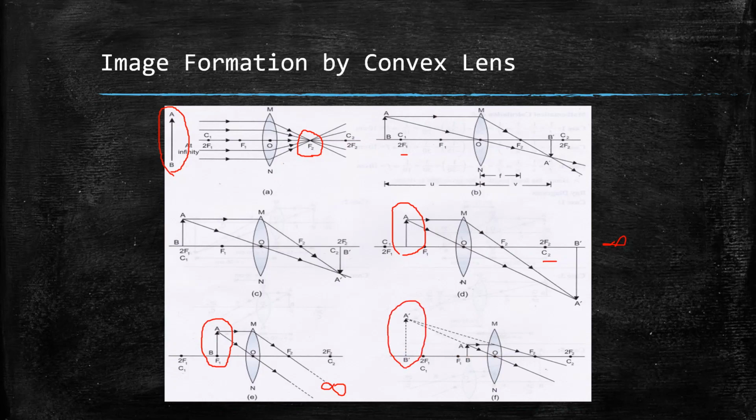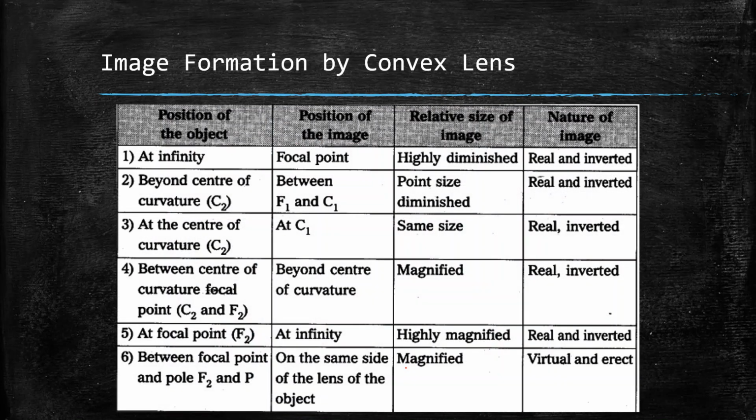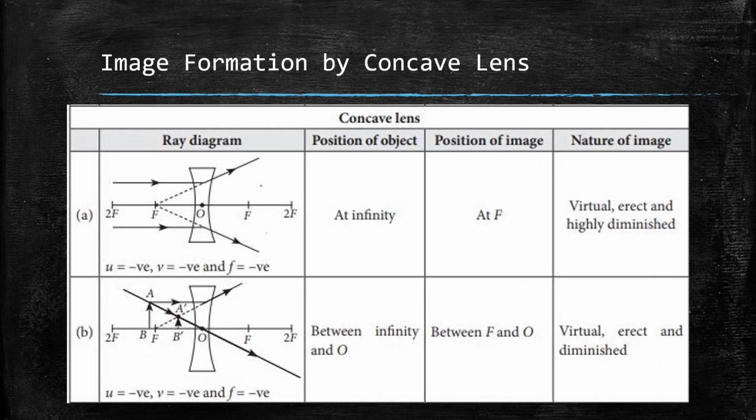On the next page, we have the details given in the form of a nice table, which you can pause and see. The same thing which I have described in the previous slide is written here in a nice way. Now let us come to the image formation by concave lenses.